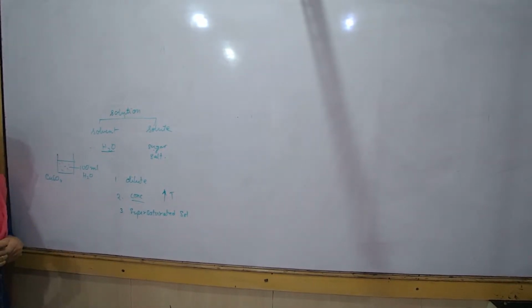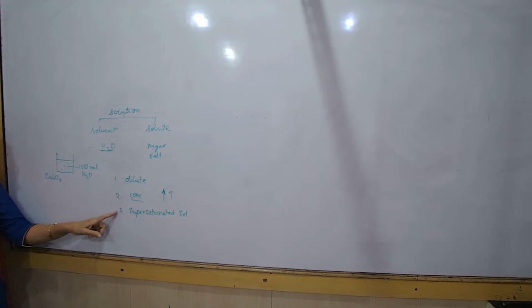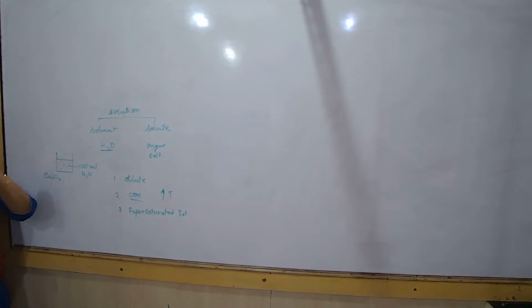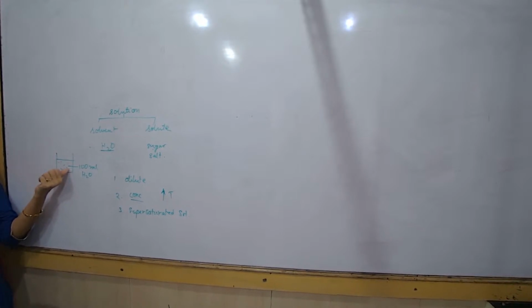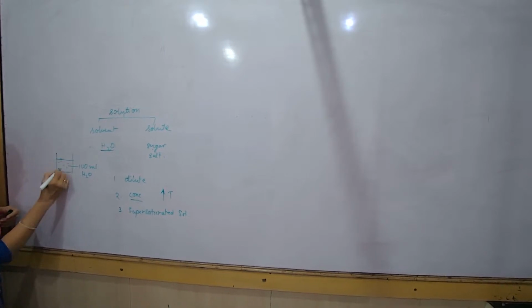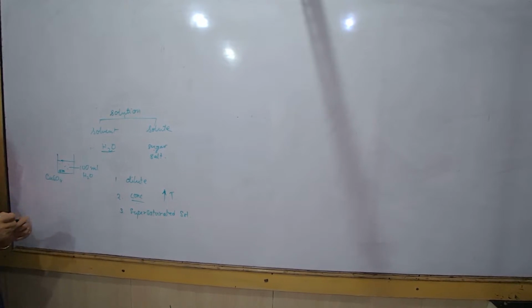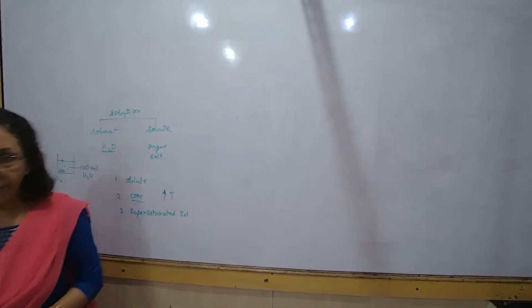Did you get it? Understood? A supersaturated solution has taken the maximum amount by increasing the temperature. So at about 50 degrees, 60 degrees, if you increase the temperature, you can put a little more salt in it, then it becomes supersaturated. Now you allow it to cool. When the temperature slowly begins to cool down, you will find beautiful crystals of the excess salt that you dissolved coming out. It will be formed in the form of crystals. These are the crystals of copper sulfate which you can see. Did you get it? Okay.